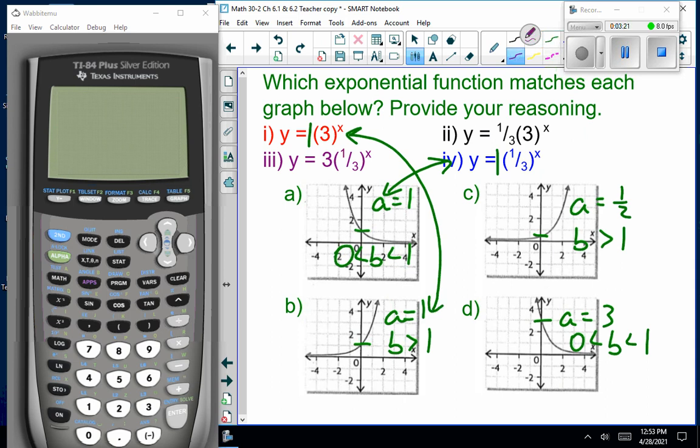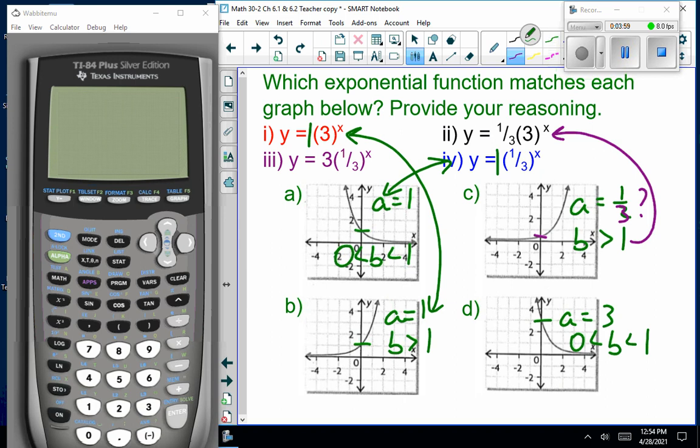Okay, so let's look at C. A is a half and B is greater than 1. Now here's the problem. There's only one equation like that with a B value greater than 1, but I said A is a half. Now, if we look at it close, could that be a third? Yes, it could be. So here's the problem. Trying to read an absolute number off the graph is sometimes kind of sucky. You have to guess or estimate. Well, that's fine. I said a half. It looks like it's a third.